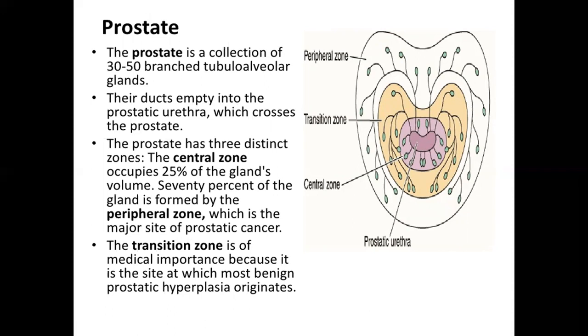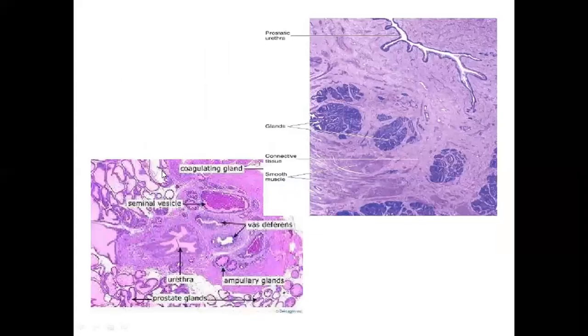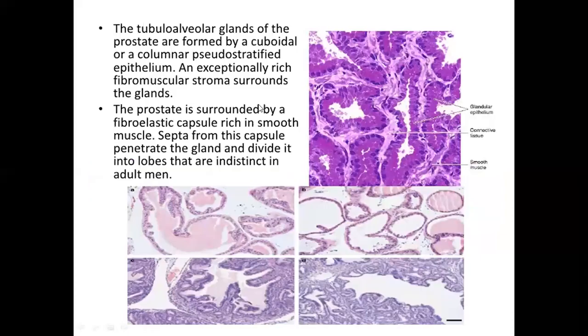And the third zone is transition zone. It is of medical importance because it is the site at which most benign prostatic hyperplasia originates. Here you can see the diagram of the cells. The tubulo-alveolar glands of the prostate are formed by cuboidal or columnar pseudostratified epithelium.